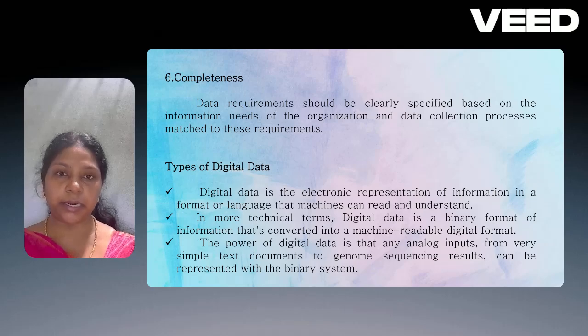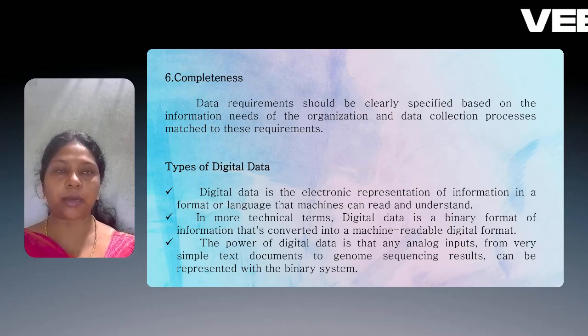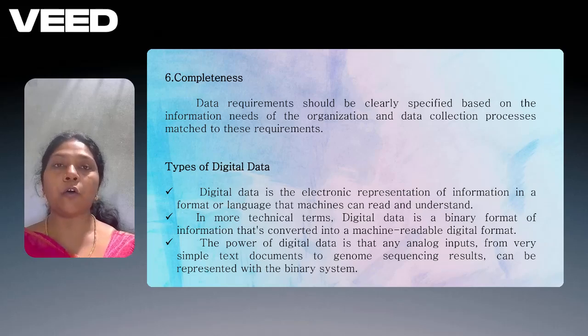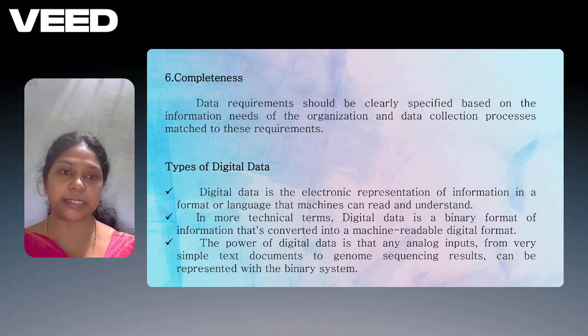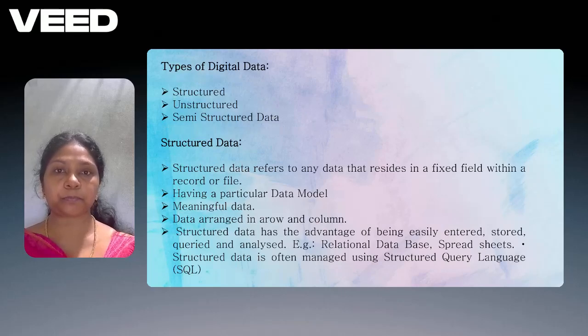Types of digital data. Digital data is an electronic representation of information in a format or a language that the machine can read and understand. In more technical terms, digital data is a binary form of information that can be converted into machine-readable digital forms. The power of digital data is that any analog inputs, from very simple text documents to genome sequence results, can be represented within binary systems.